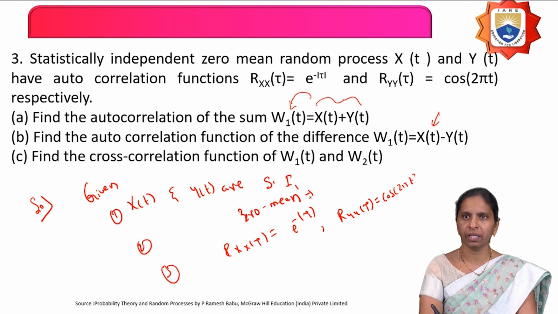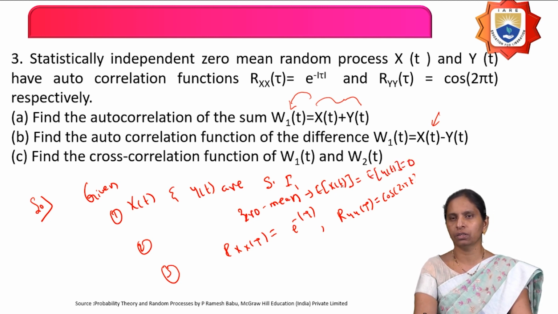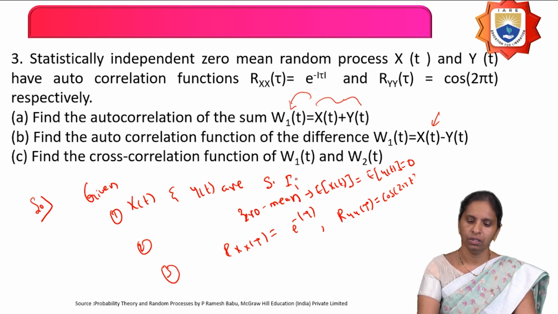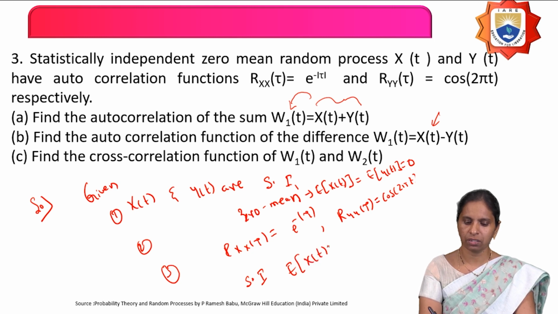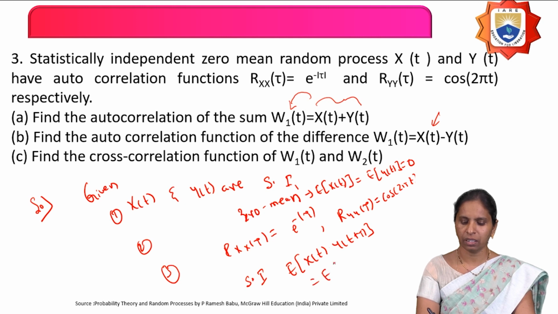So what is zero mean? It is nothing but E of x of t equals E of y of t equals 0, because they have given that the two random processes have zero mean. So what do we mean by statistically independent? If they are statistically independent, then E of x of t into y of t plus tau is equal to E of x of t into E of y of t plus tau.